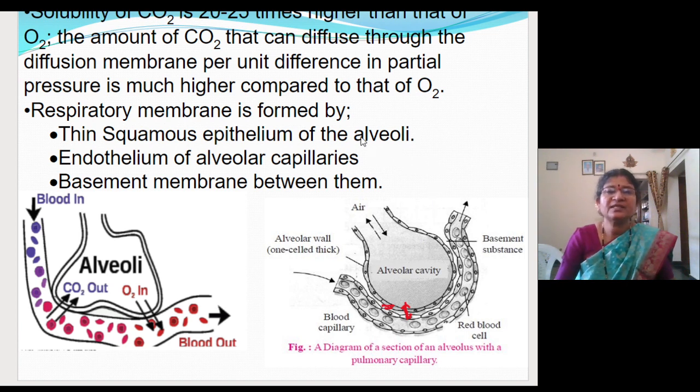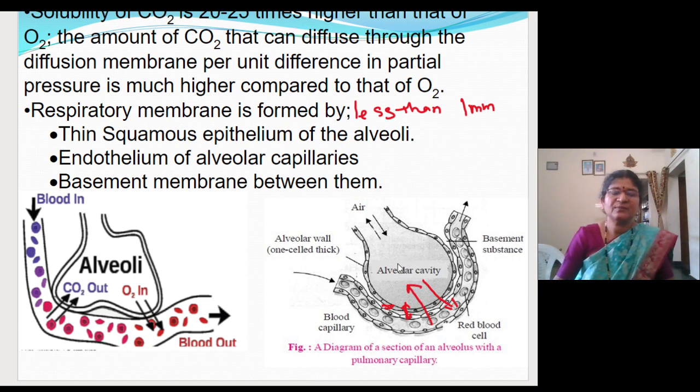What is the thickness of the respiratory membrane? The thickness of the respiratory membrane will be less than 1 millimeter. So it is very thin. That is why, according to the pressure gradient, oxygen from the alveoli will come into the blood capillaries, and carbon dioxide from the blood capillaries will go out into the alveoli.